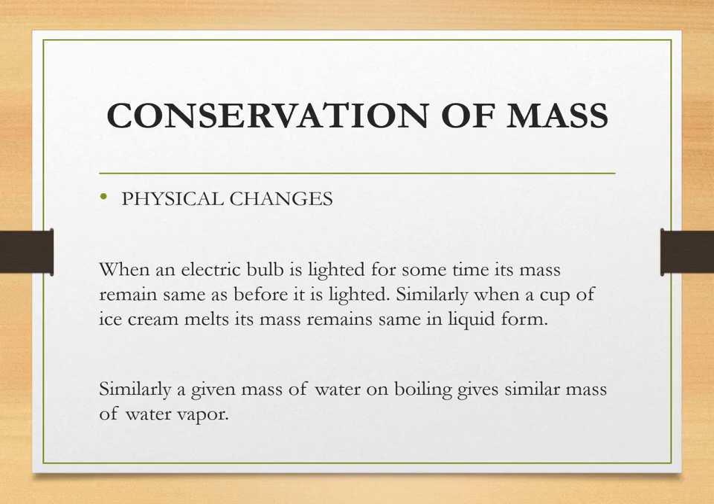Now, I would like to explain the law of conservation of mass in case of physical changes. Children, you know, in the physical changes, there is no change in the mass of substance when it undergoes a physical change. So, taking some example, when an electric bulb is lighted for some time, its mass remains same as before it is lighted. Similarly, when a cup of ice cream melts, its mass remains same in the liquid form. Similarly, a given mass of water on boiling gives similar mass of water vapor.